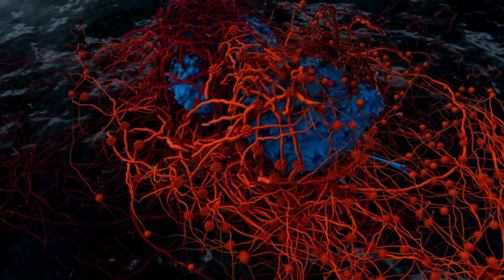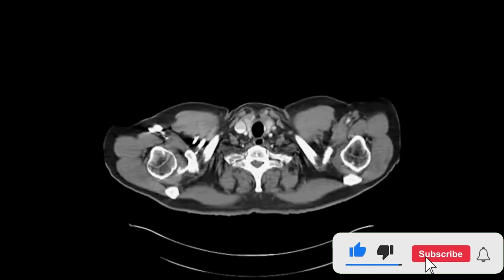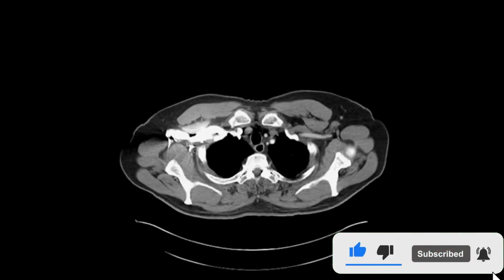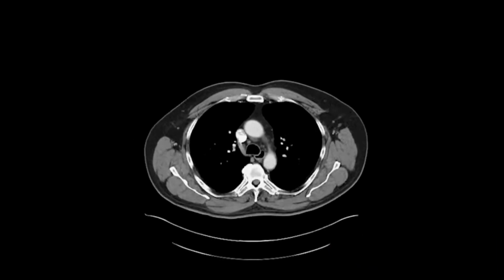Since the symptoms of ovarian cancer often do not appear until the cancer is in its advanced stages, it is important to go for regular checkups. When ovarian cancer is diagnosed early, the success rate of treatment increases.